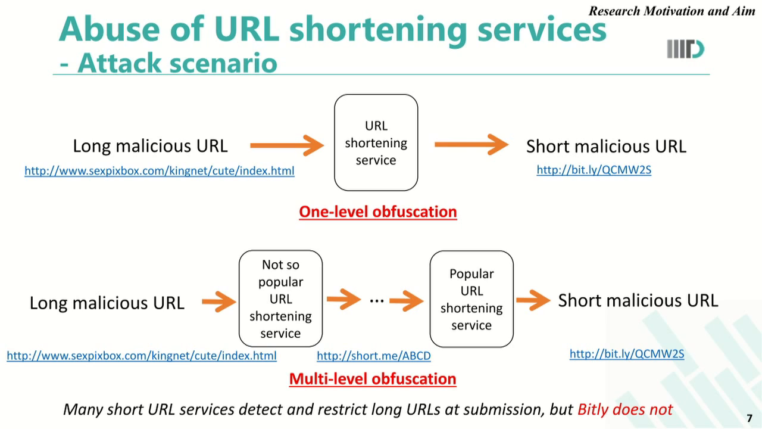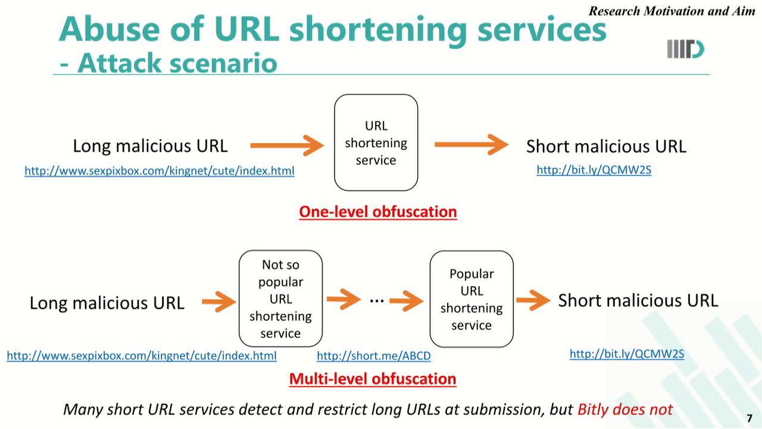First, I'll talk about one level of obfuscation. What happens here is that an attacker first takes as input a long malicious URL and shortens it with a popular URL shortening service to generate a short malicious URL. This short malicious URL can help him evade a lot of blacklist checks, which directly impose a check on the long URL. Thereby, he can escape the blacklist check. The problem here is that various URL shortening services also impose an on-submission check.